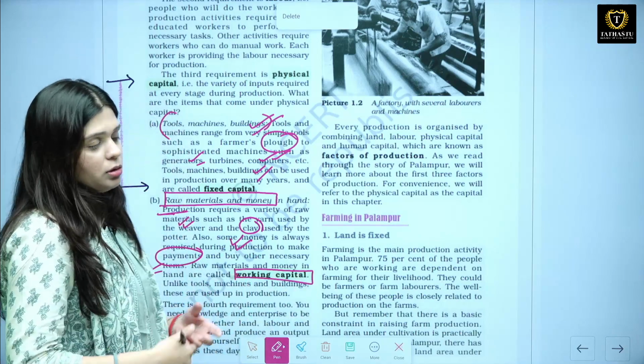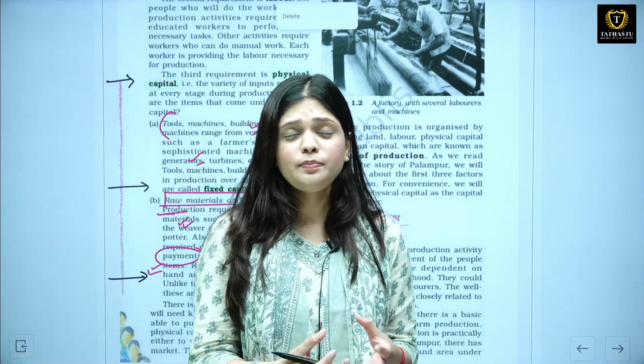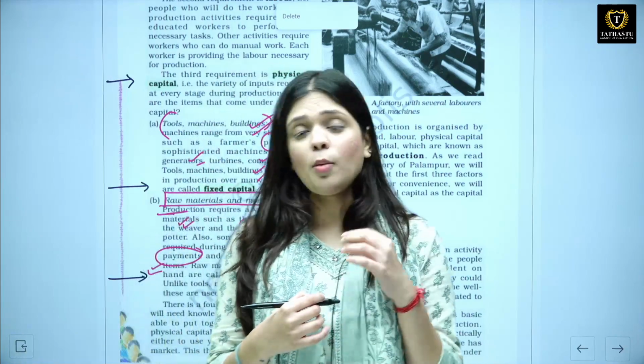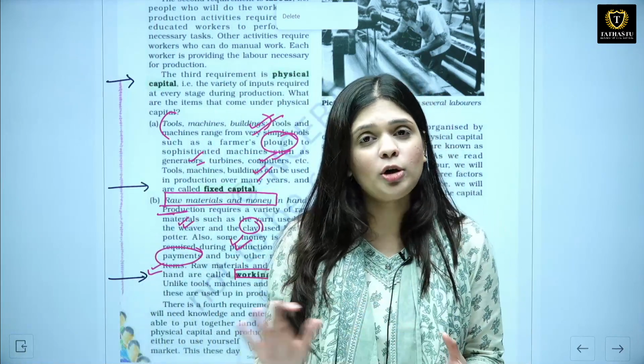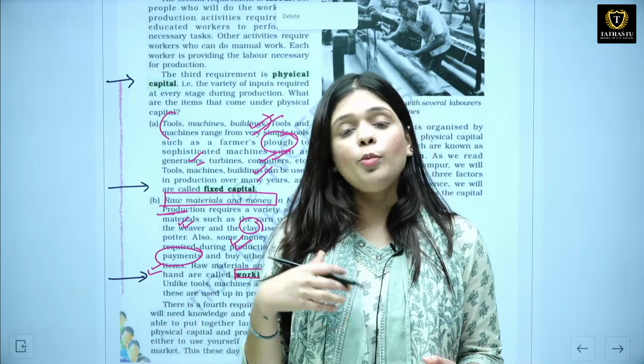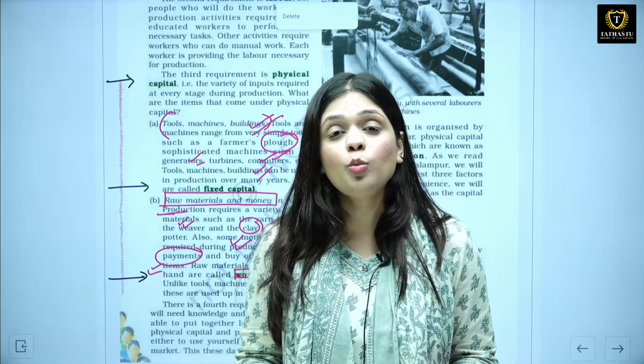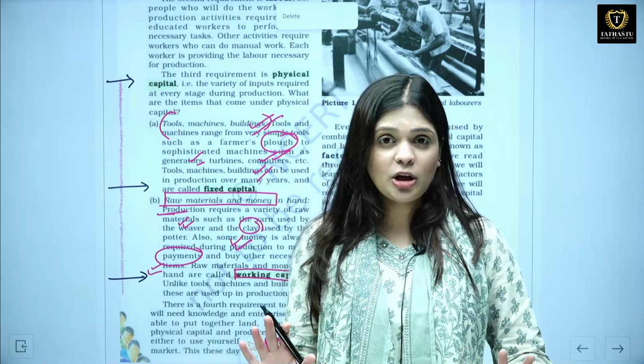Unlike tools, when we talk about the fixed capital, when we talk about buildings, when we talk about machines, they are not used up in the production process. But when we talk about money, when we talk about raw material, that is the working capital, they are used up in the production process.